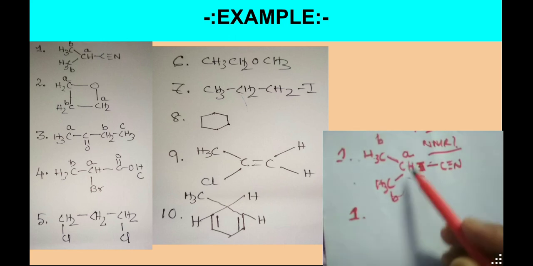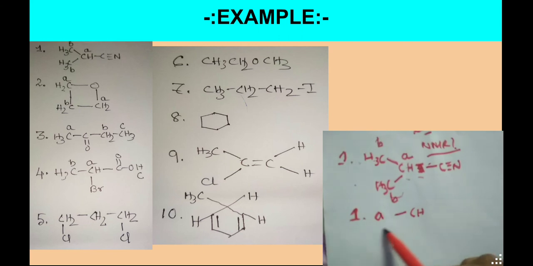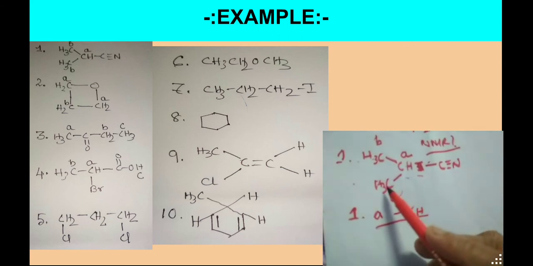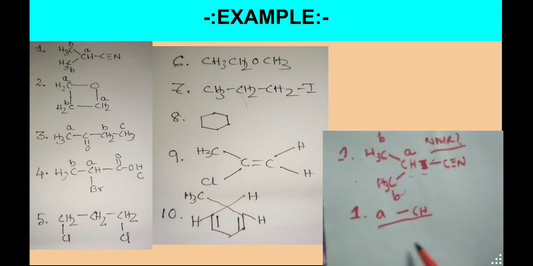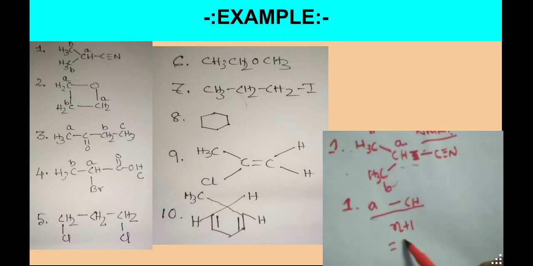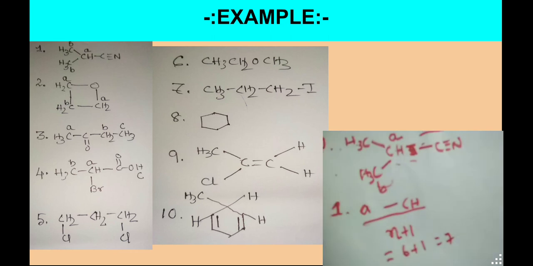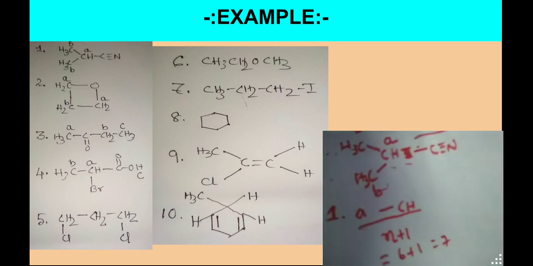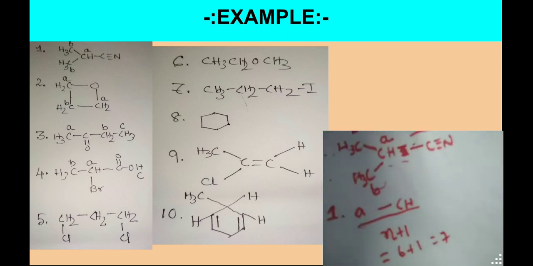For proton A, the CH group, the neighboring protons are 3 plus 3, 6 protons. In that case the number of signals will be n plus 1, where n is 6, so 6 plus 1, 7 signals we can obtain for this particular compound.